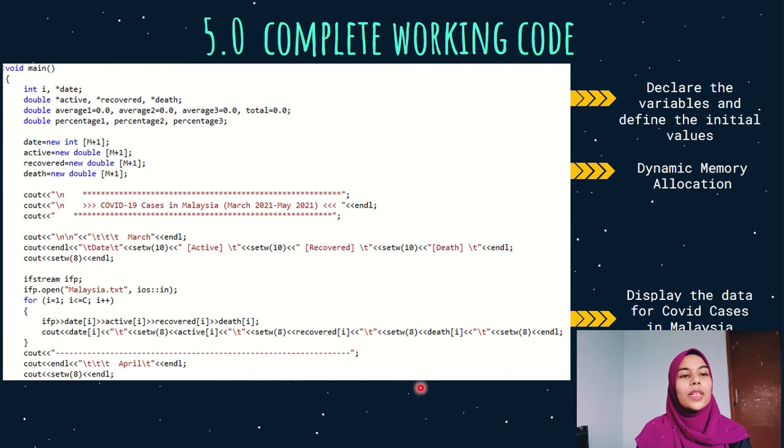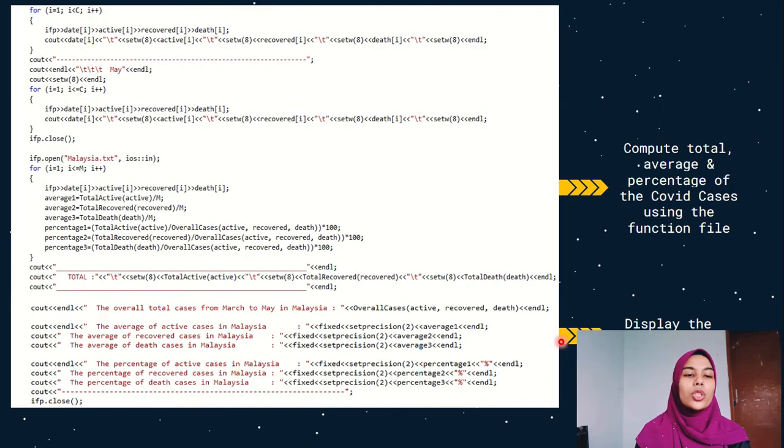Here we are using an input file in this code with the header file fstream to both read and write data. First we will call the text file that we have already created for Malaysia to display the data. We use two for loops with different n values. One is to display the data of the COVID cases for the country, and the second for loop with a different n value is to compute the total, average, and percentage.